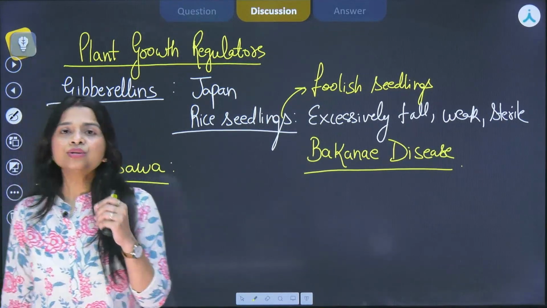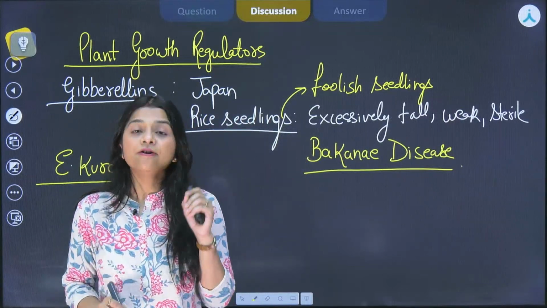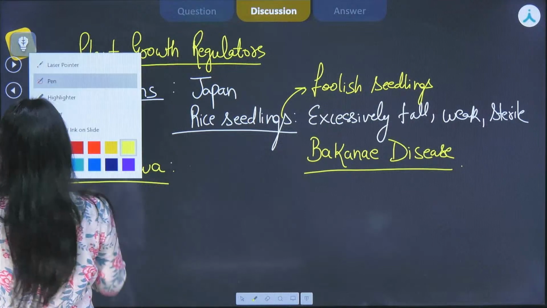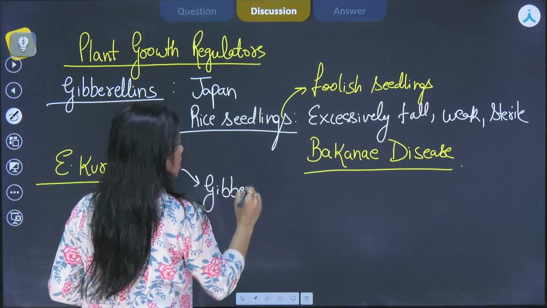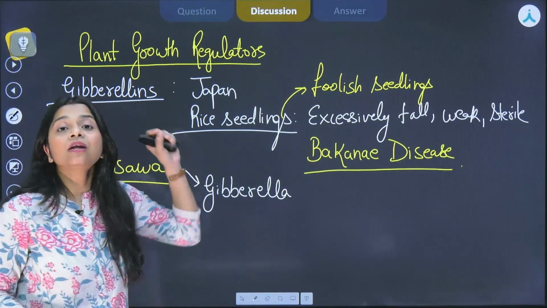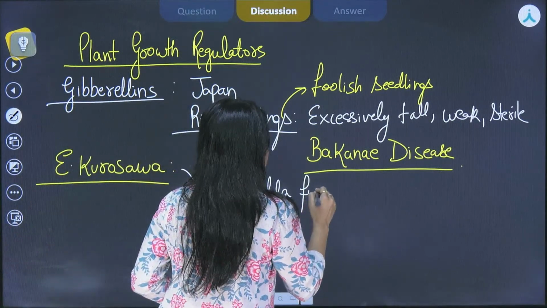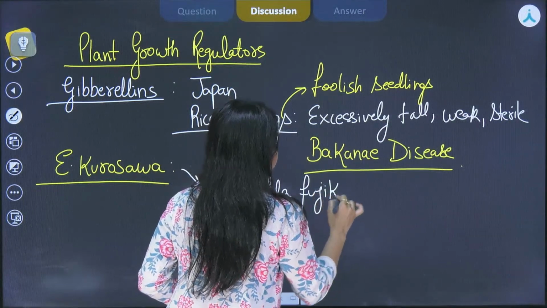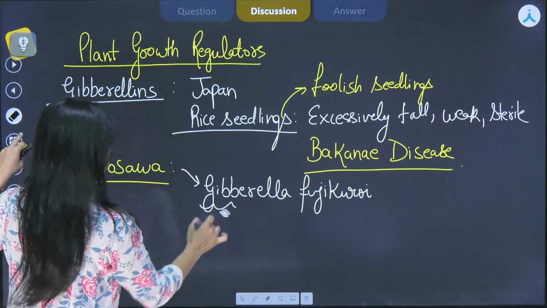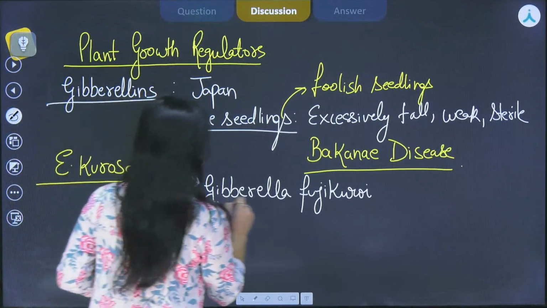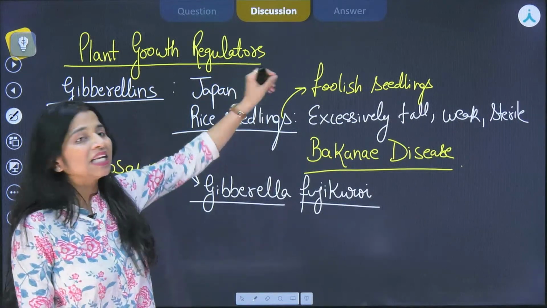What E. Kurosawa observed was that this particular disease is caused by an infection due to a particular fungus, Gibberella fujikuroi. Yes, the name of this plant growth hormone comes from the name of this fungus, Gibberella fujikuroi. This question is also asked of you. Since it is a scientific name, we need to underline it separately. Gibberella fujikuroi was the fungus due to which this disease is caused.